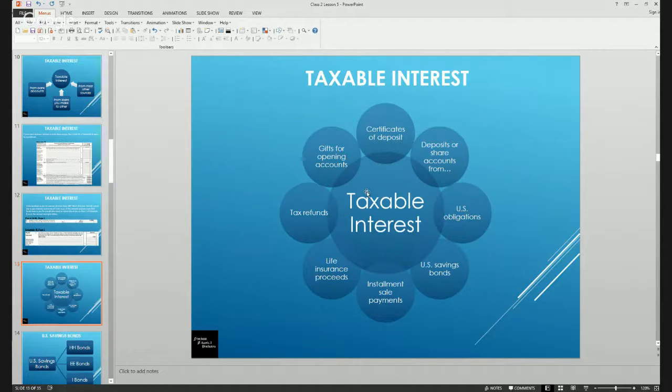The life insurance proceeds, in many instances, whole life policies begin paying interest on the amount that is the cash value amount, and that interest may actually be used to pay the premiums. You will still receive a 1099 INT reflecting the amount of interest that was earned, which would be taxable in that year, even if it was being used to pay for premium payments for those accounts going forward. So that's some information on taxable interest.